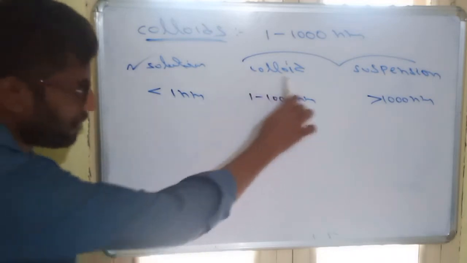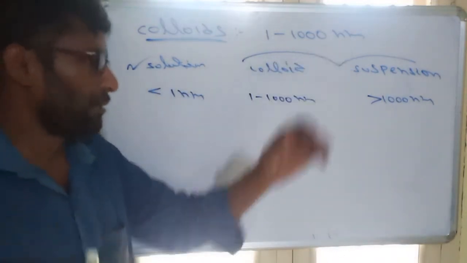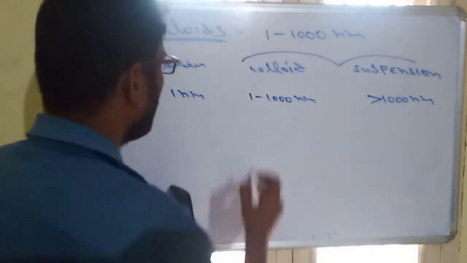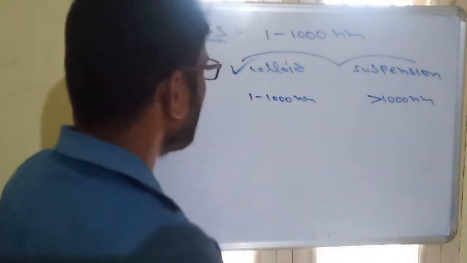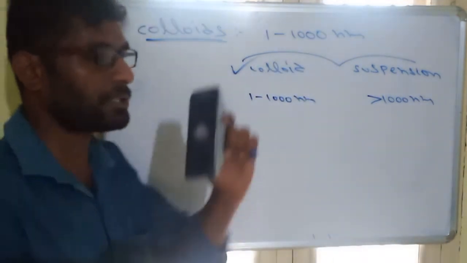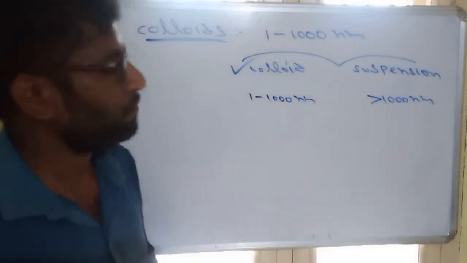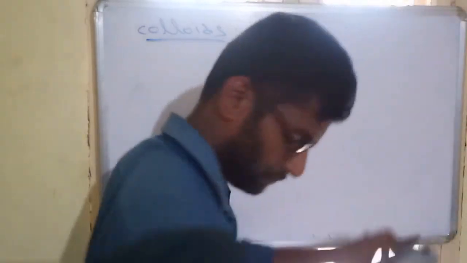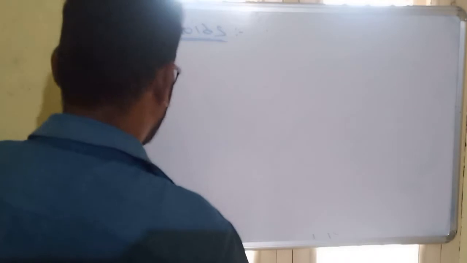Remember, based on the size we can identify which is a solution, which is a colloid, and which is a suspension. So in this chapter we mostly study colloids. The definition of colloids: these are heterogeneous mixtures in which the dissolved particle size will be in between 1 to 1000 nanometers. So colloids are heterogeneous mixtures.